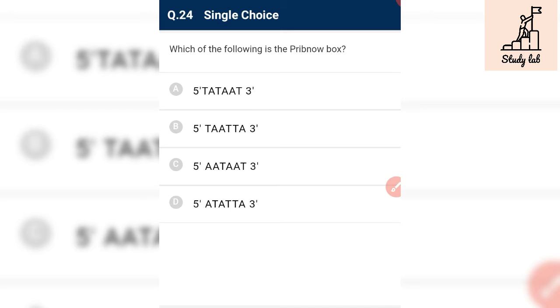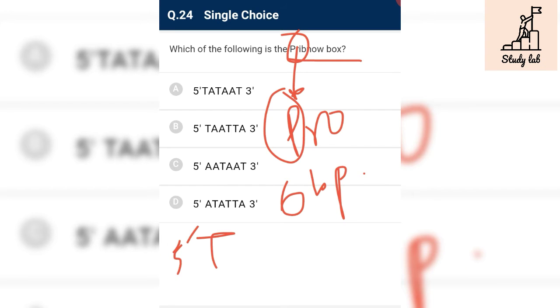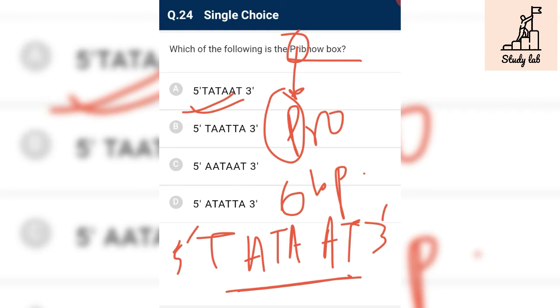Which of the following is a Pribnow box? Pribnow box is found in prokaryotes. See, P se P mila, answer pao. The sequence is a 6 base pair sequence from 5' to 3', that is TATAAT. TATAAT is the sequence of the Pribnow box. That is the first option.